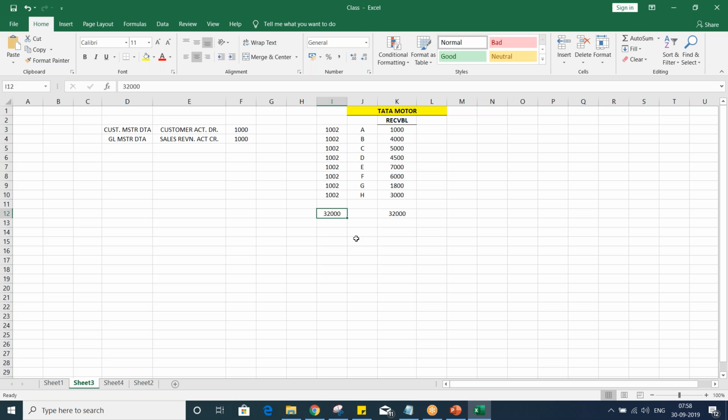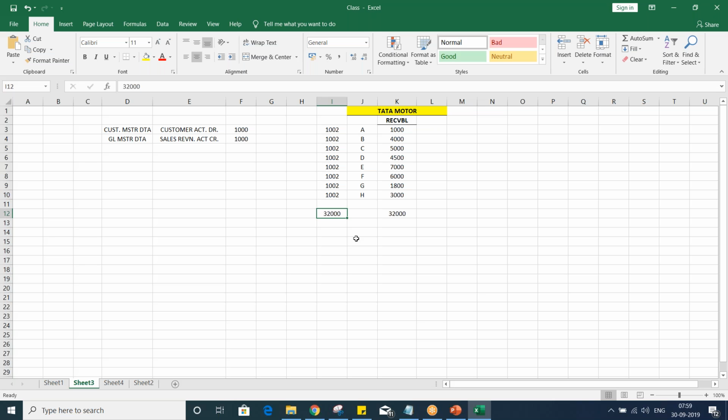So what is the use of the reconciliation account, guys? The reconciliation account is going to consolidate all the receivables or even all the payables, because for payables also, if you remember, we have created a separate reconciliation account.